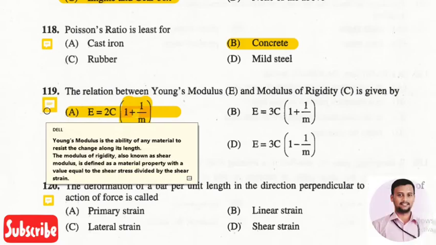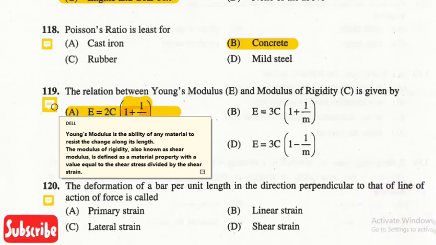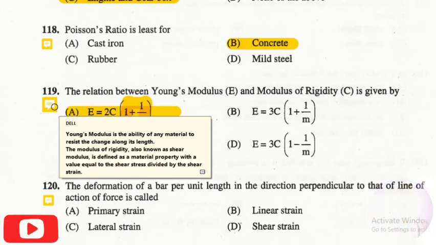So what is this Young's modulus? Young's modulus is the ability of any material to resist the change along its length. The modulus of rigidity, which is also known as shear modulus, is defined as the material property with the value equal to the shear stress divided by the shear strain.